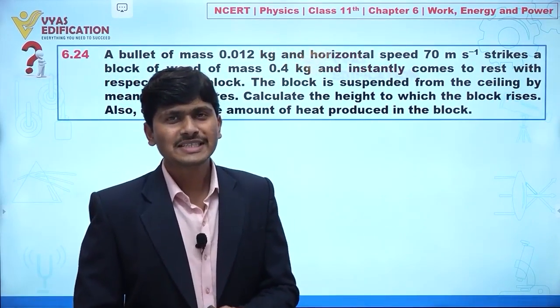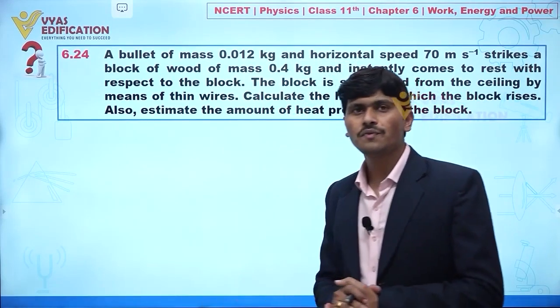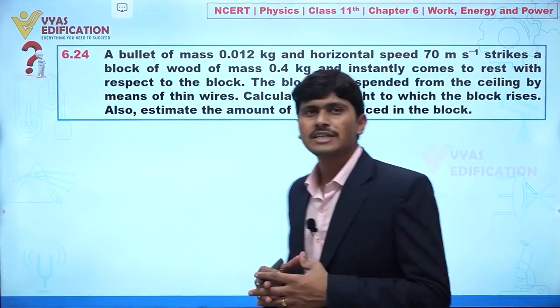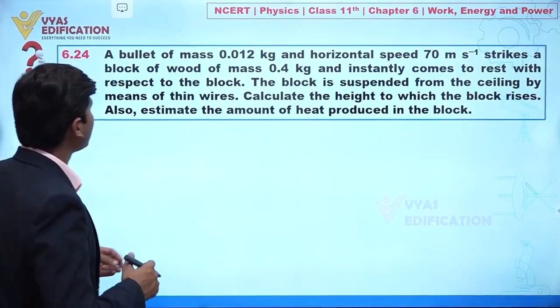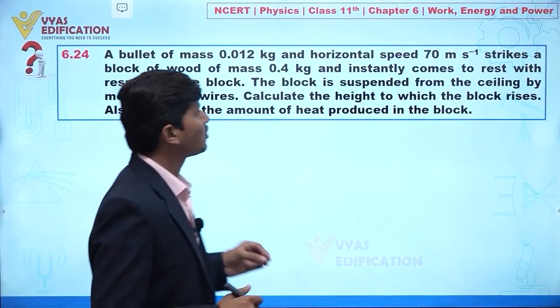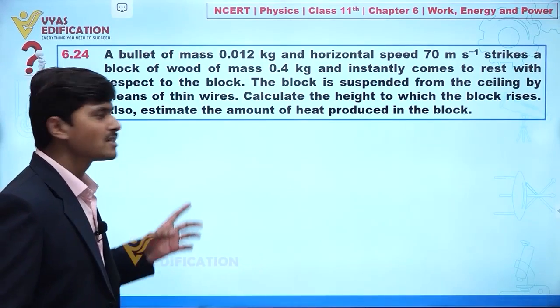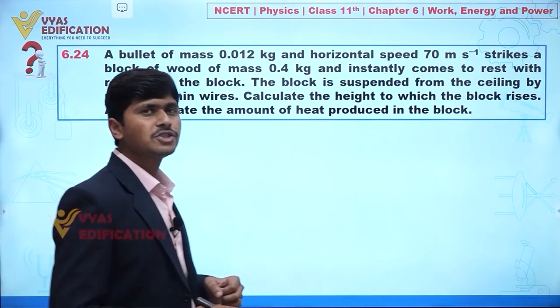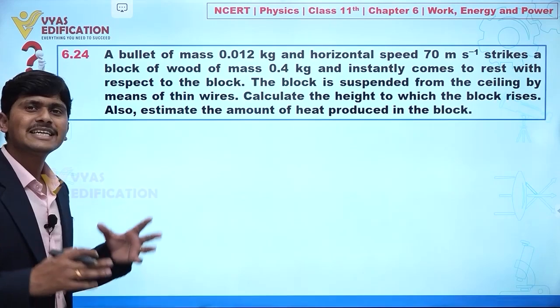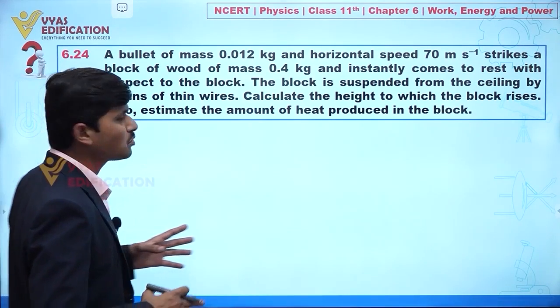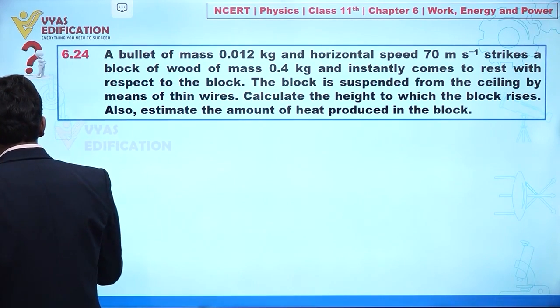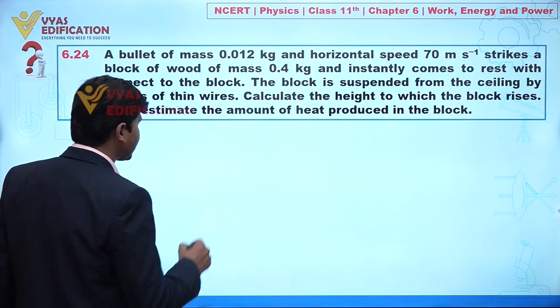Now we are going to discuss question number 6.24, and in this question it is given to you, a bullet of mass 0.012 kilogram and horizontal speed 70 meter per second strikes a block of wood of mass 0.4 kg and instantly comes to rest with respect to the block. Clear? It means the situation is given to you like this.